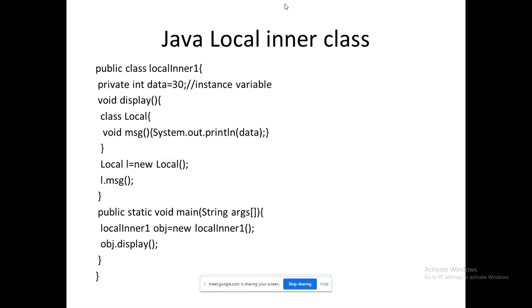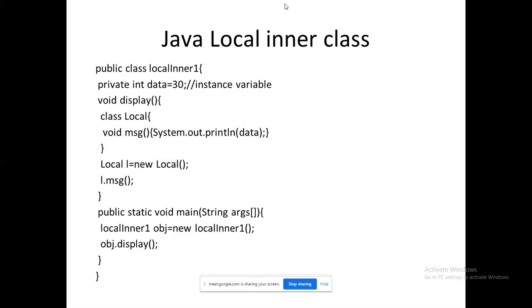That's the difference between the member inner class and the local inner class. In a member inner class, the class is available within the class, but here the class is available within a method of the outer class. LocalInner is the outer class, display is the method available inside the outer class, and Local is the inner class available inside the display method.